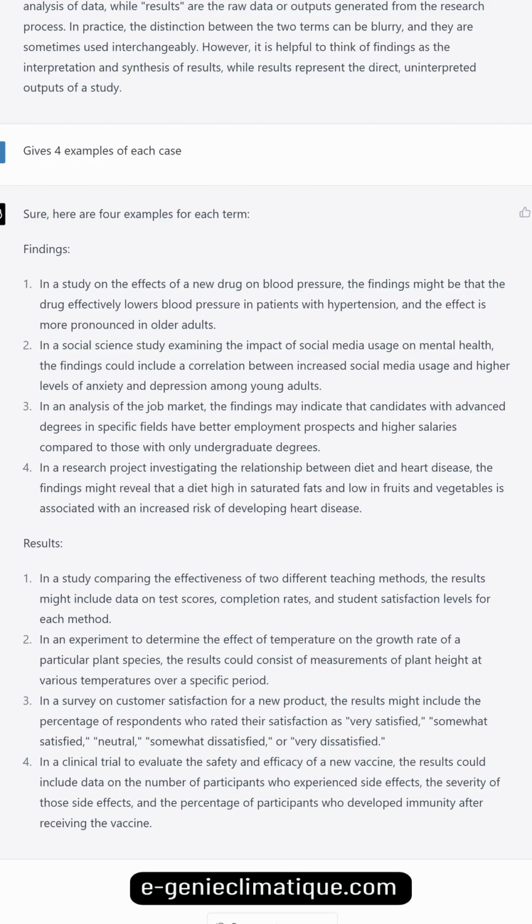In a survey on customer satisfaction for a new product, the results might include the percentage of respondents who rated their satisfaction as very satisfied, somewhat satisfied, neutral, somewhat dissatisfied, or very dissatisfied. In a clinical trial to evaluate the safety and efficacy of a new vaccine, the results could include data on the number of participants who experienced side effects, the severity of those side effects, and the percentage of participants who developed immunity after receiving the vaccine.